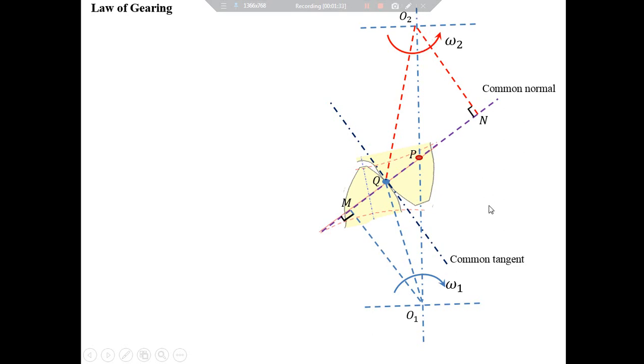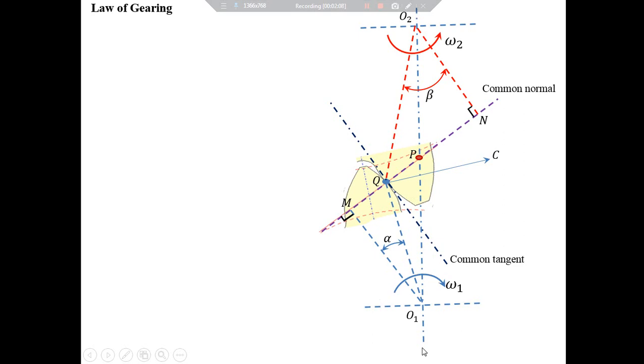Now let's say angle QO1M is equal to alpha degrees and angle QO2N is equal to beta degrees. Now the velocity of point of contact Q, considering it on O1Q, will be perpendicular QC to O1Q towards the right hand side like this.